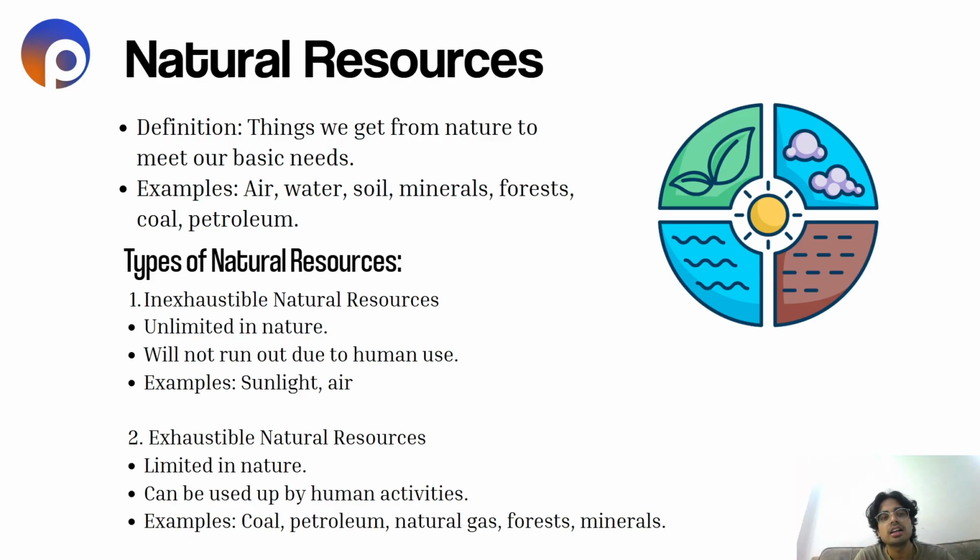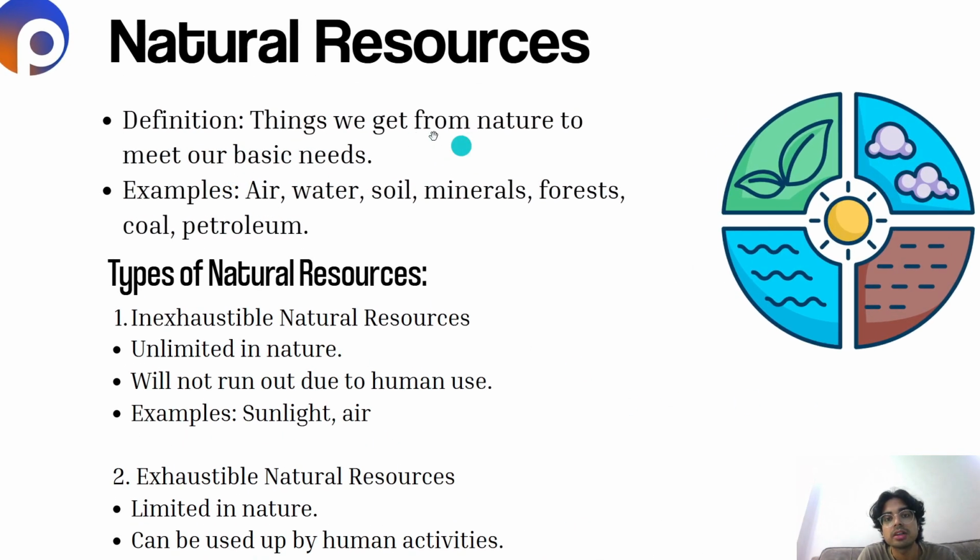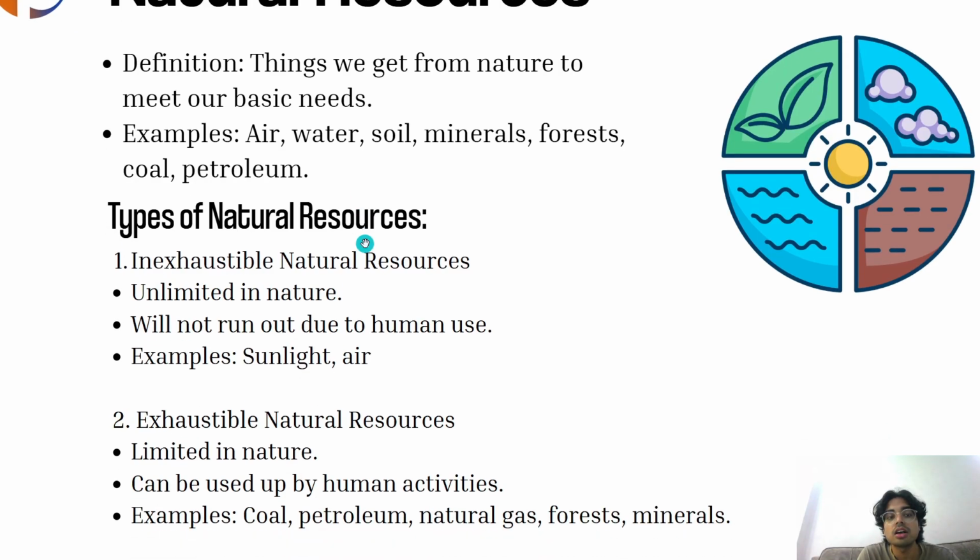So let's first understand what are natural resources. This is the definition: things we get from nature to meet our basic needs. For example, air, water, soil, minerals, forests, coal, petroleum, etc. All these are things we get from our mother nature, for our basic needs, for our day-to-day life.